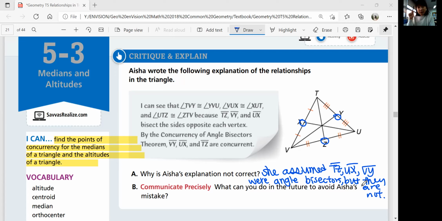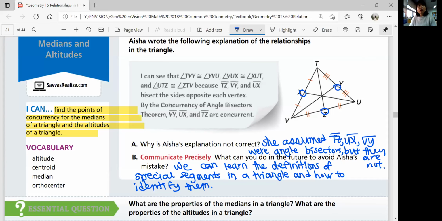What makes them different? We'll see. But basically, you need to learn, study, and identify these to avoid this mistake. Let's write that down: we'll learn the definitions of special segments in a triangle and how to identify them.